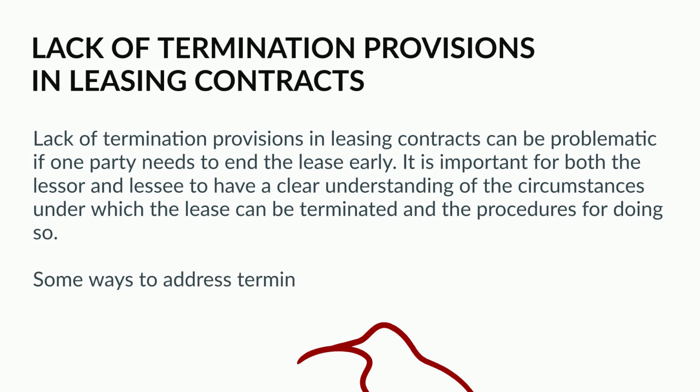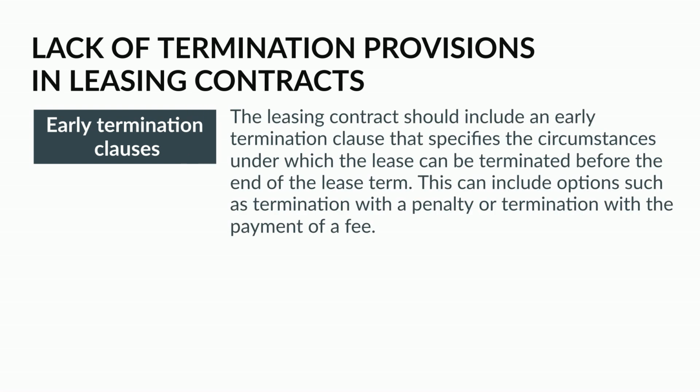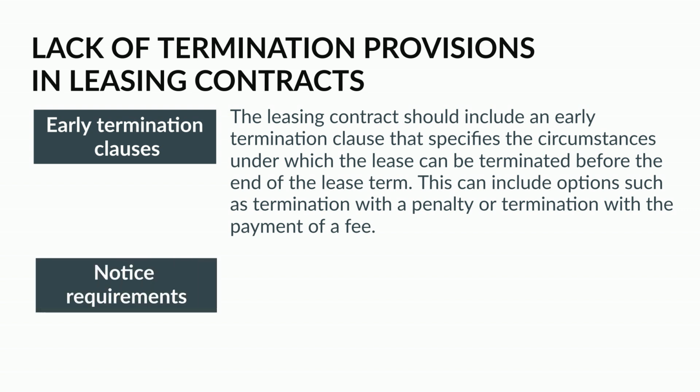Some ways to address termination provisions in leasing contracts include early termination clauses. The leasing contract should include an early termination clause that specifies the circumstances under which the lease can be terminated before the end of the lease term. This can include options such as termination with a penalty or termination with the payment of a fee. Notice requirements.